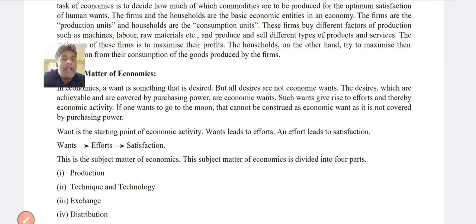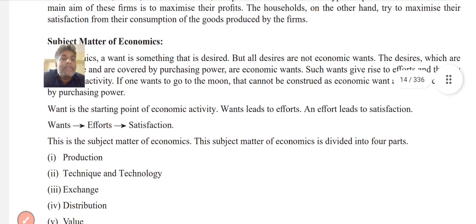And economic wants are covered by the purchasing power. Purchasing power means anything in economic activity in terms of money. Simple, understand? Money. So want is the starting point of economic activity.